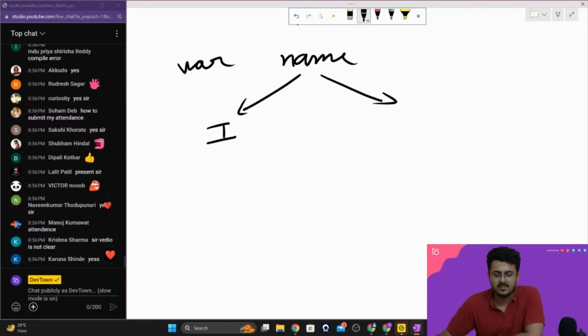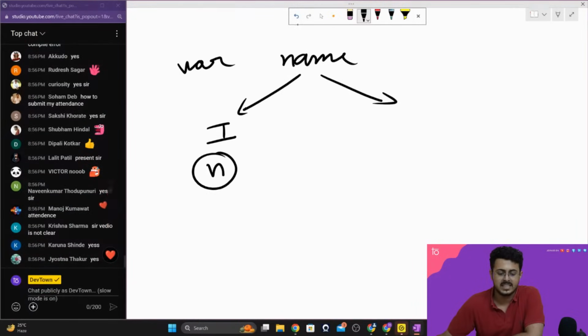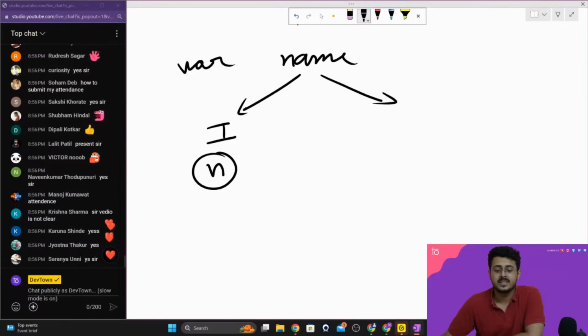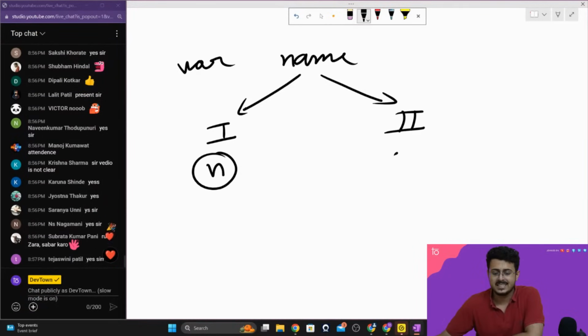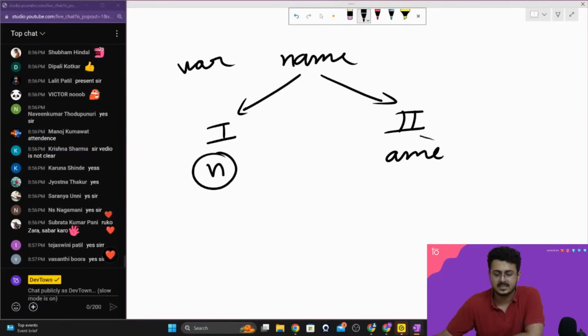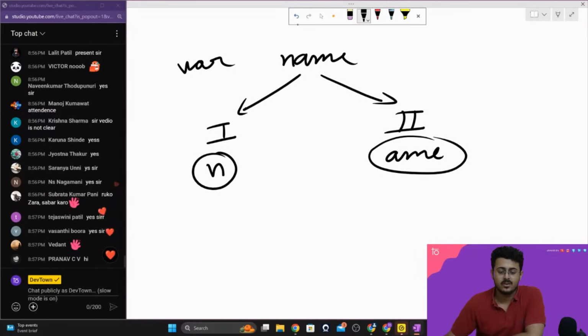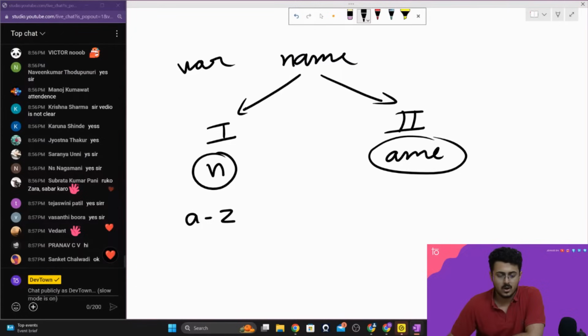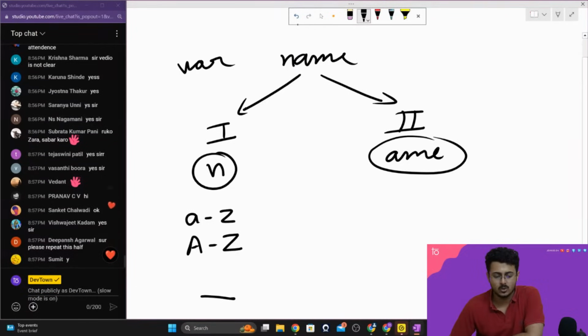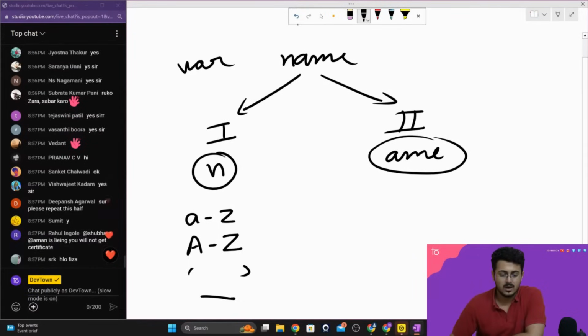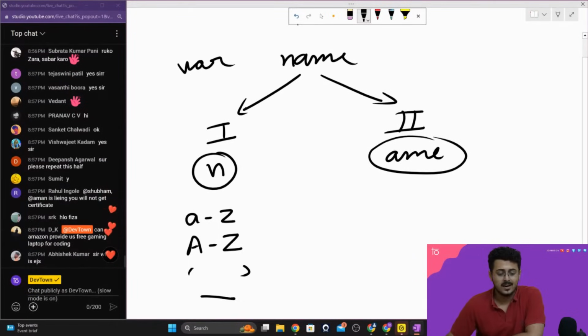The first half is basically the first letter of your variable name, and the second part is basically the rest of your variable name, guys. Now, the first letter of your variable name should only be a small letter, a capital letter, or an underscore.